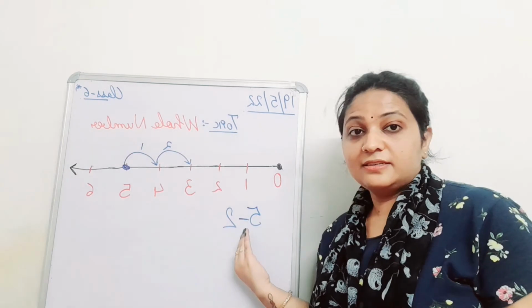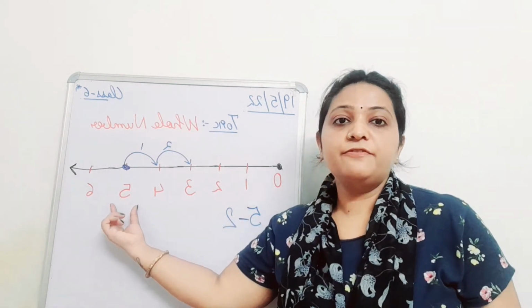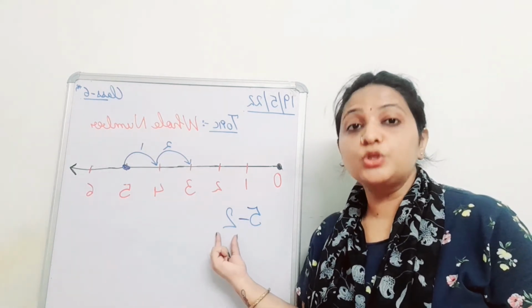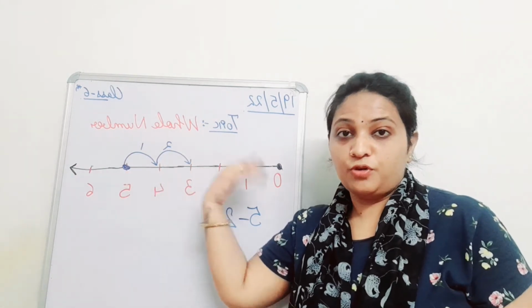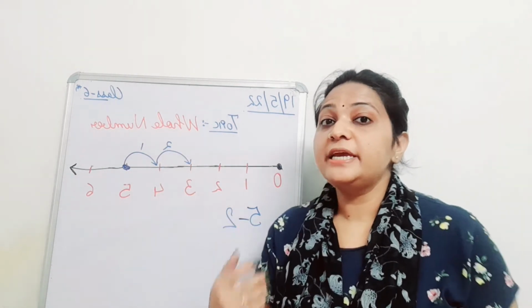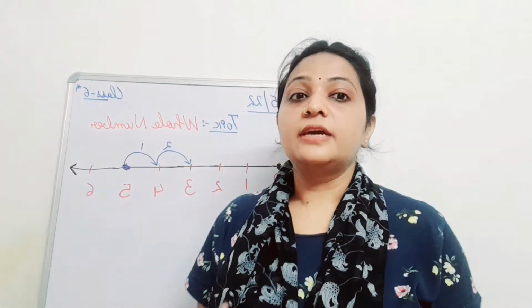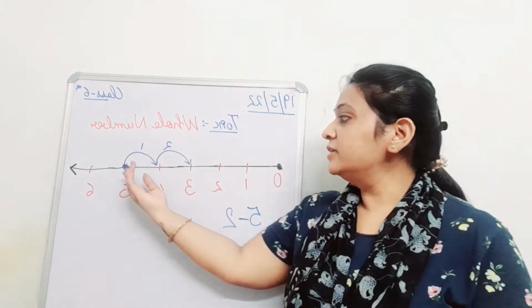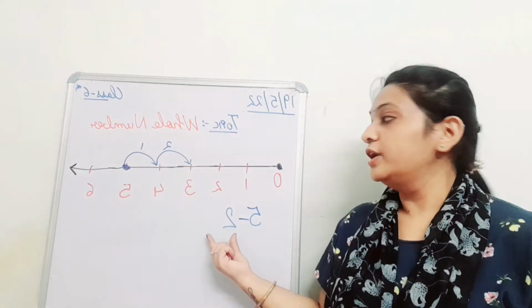Please understand this carefully. When we subtract these numbers, the first number will be fixed here. So 5 will be fixed, and as we are subtracting 2 here, we need 2 jumps to move on. But the movement will be in which direction? Forward or backward? Yes. So the movement will be in the backward direction. So how many jumps do we need? 2. Very right, students.